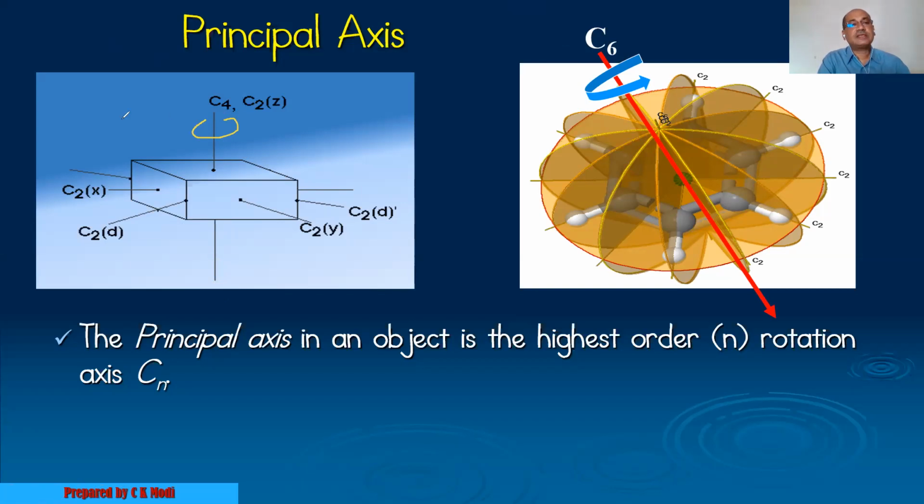Therefore this is 360 by 90, so the n value is equal to 4. This is considered C4. So one C4 is present, and other subsidiary axes are also present. Looking at the other subsidiary axes, there are four C2s also present in a square planar molecule. So which one is considered the principal axis? The axis which has the higher n value. So naturally this C4 is considered the principal axis.